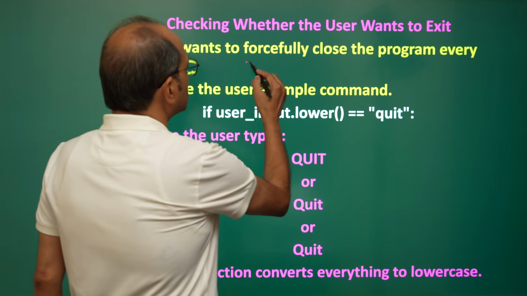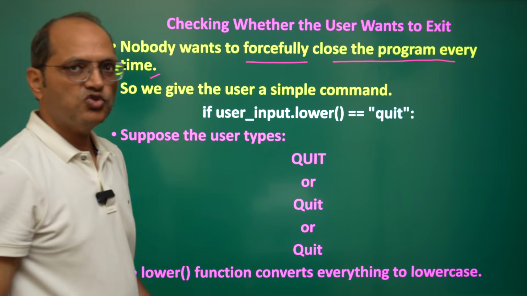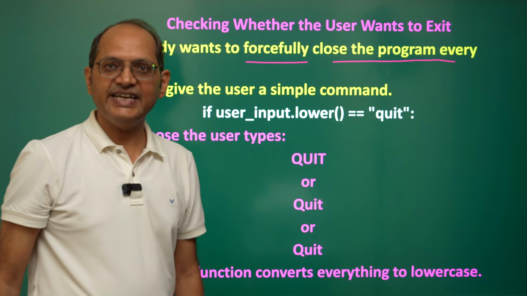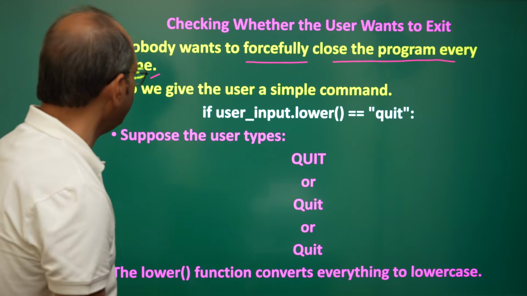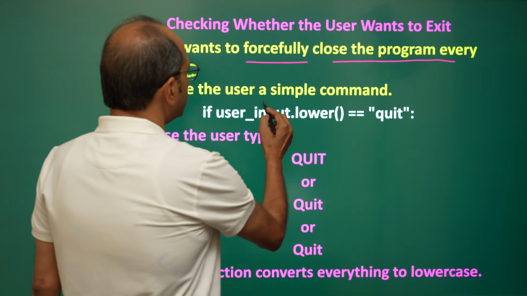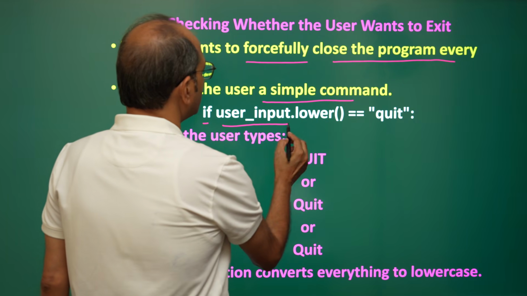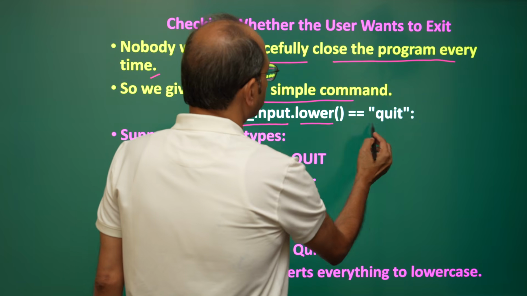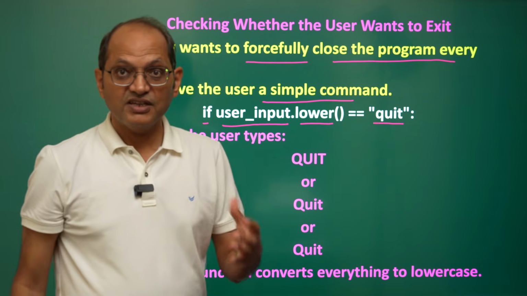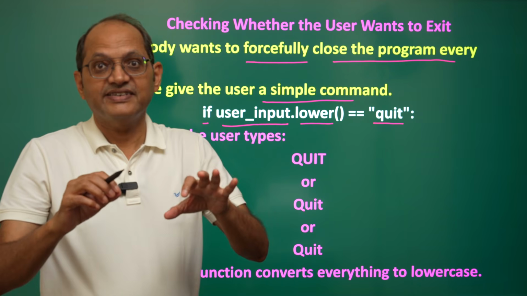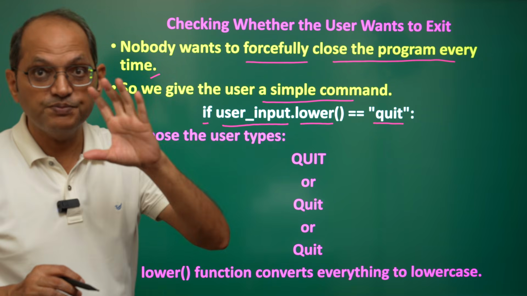Nobody wants to forcefully close the program every time. You can press Ctrl C or any kill kind of things to close the program, but that is not a good way of closing the program. So we give the user a simple command: if user_input.lower() is equal to quit. That means if the user has written quit, then we come out of the loop. That's what the objective is.